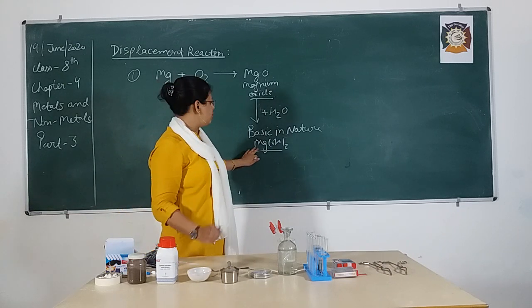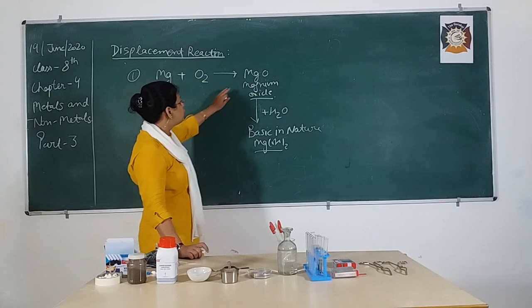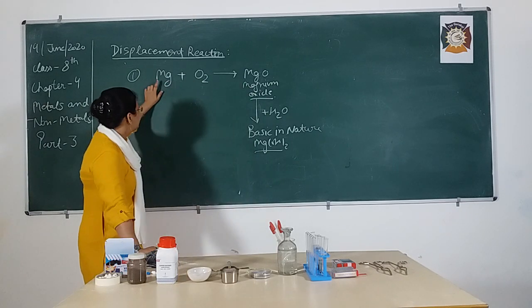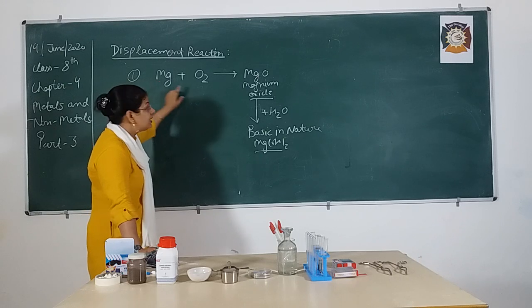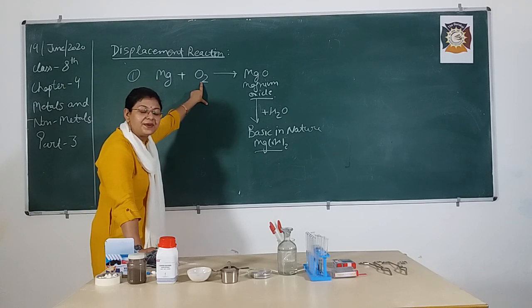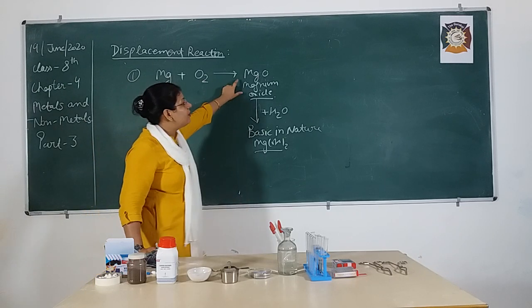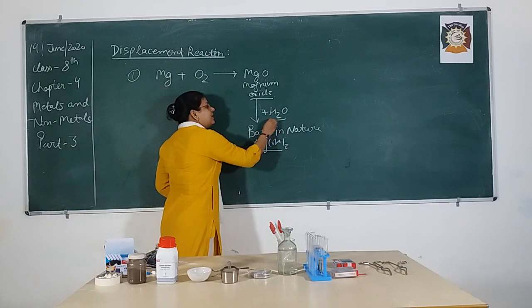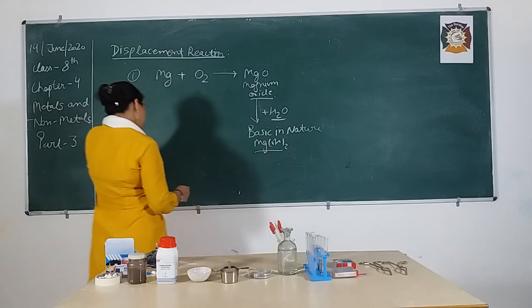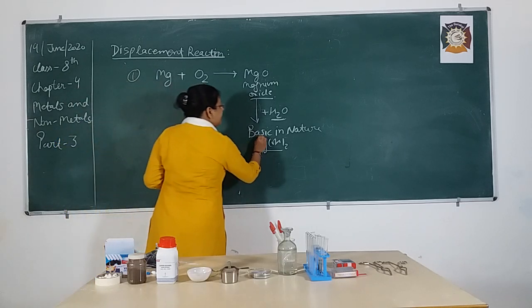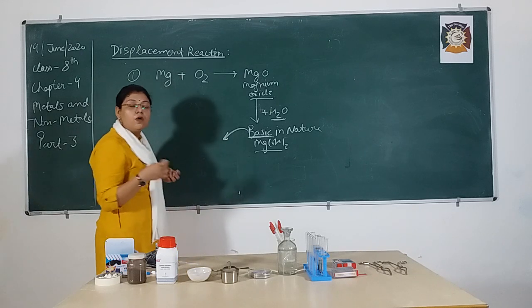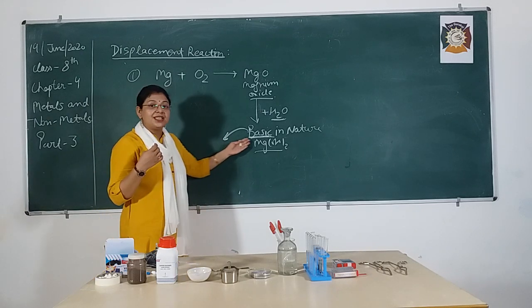In higher classes you will study this, but the only thing you should remember is: magnesium ribbon when burnt in the presence of oxygen present in air leads to the formation of magnesium oxide. And when magnesium oxide is dissolved in water, a basic solution is going to form. And how will we know that this is a basic solution?